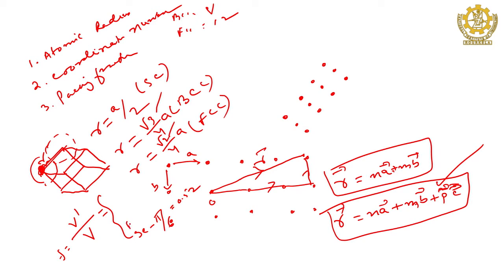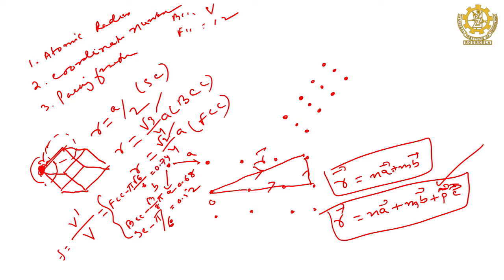Then if you go for BCC, then it is how much? Root 3 by 8 pi. You do the mathematics yourself. Root 3 by 8 pi, and hence it gives the value of 0.68 for BCC, and similarly for FCC it is pi root 6 divided by 6, which is 0.74.